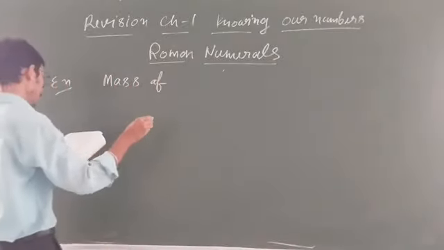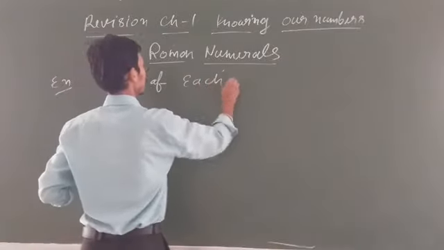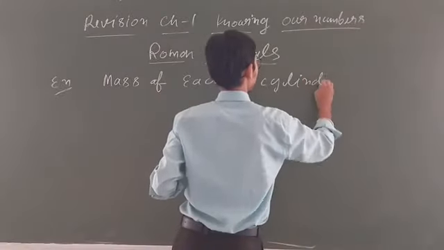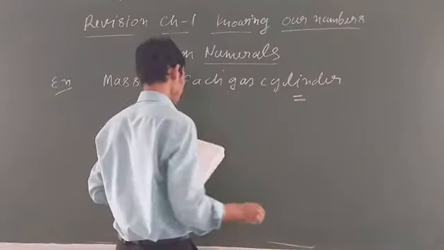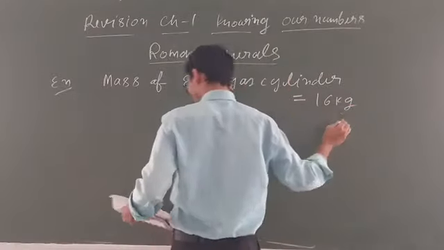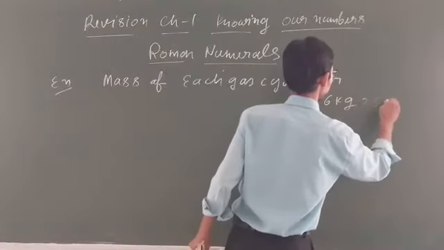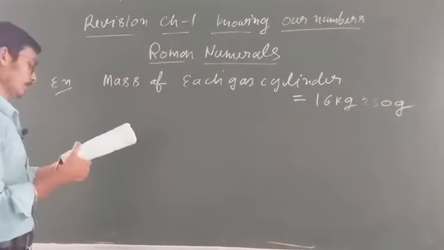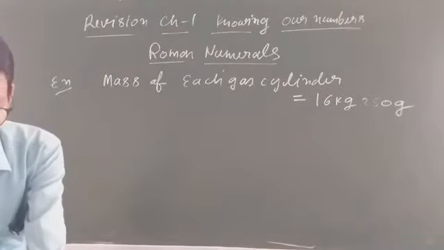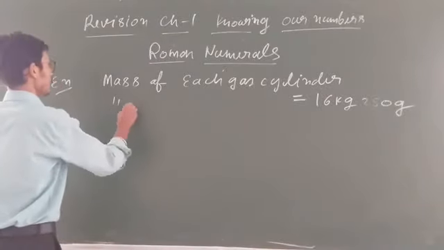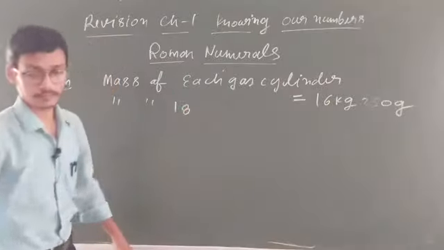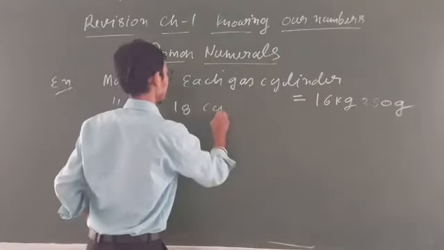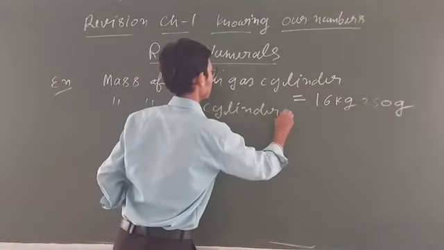This is given, mass of each cylinder 16 kilogram, 250 gram, and you have to find out what is the total mass of 18 cylinders. You have to find out mass of 18 cylinders. So this is what?